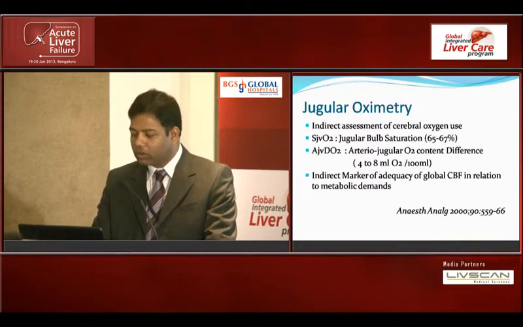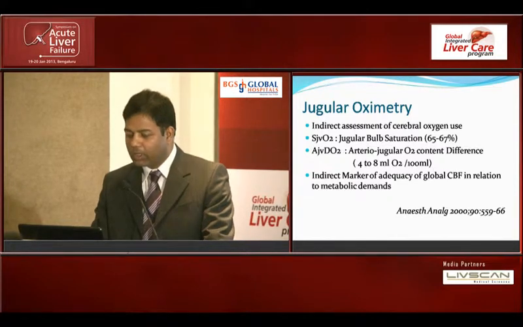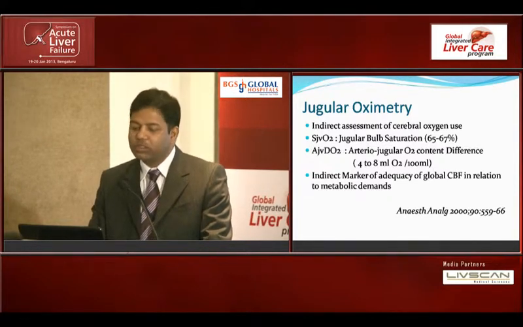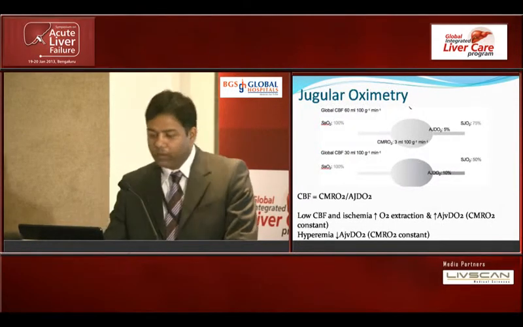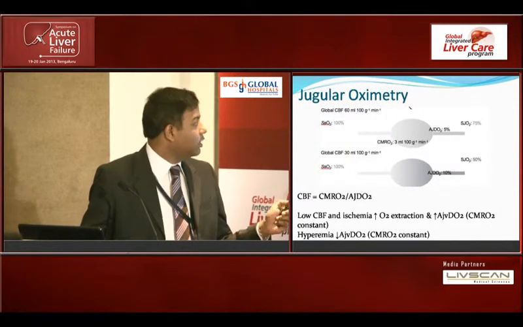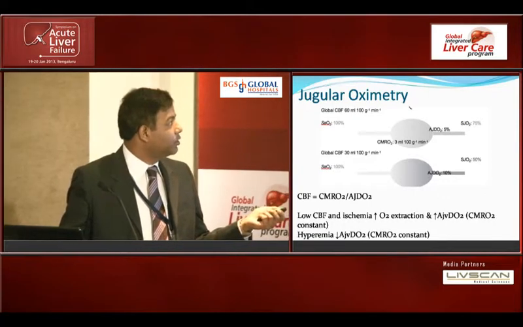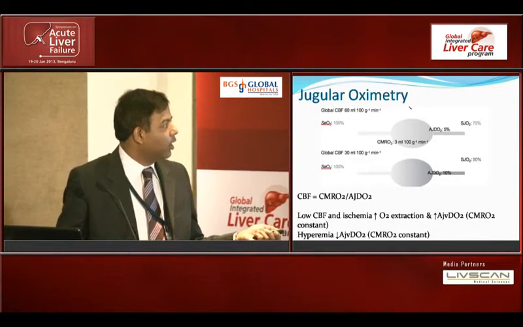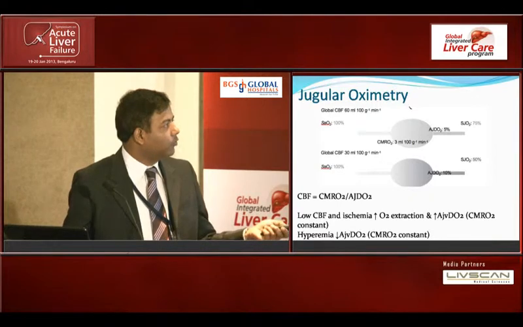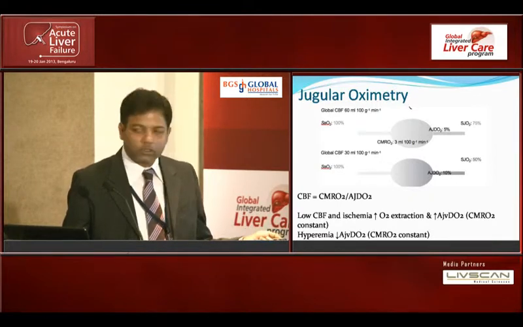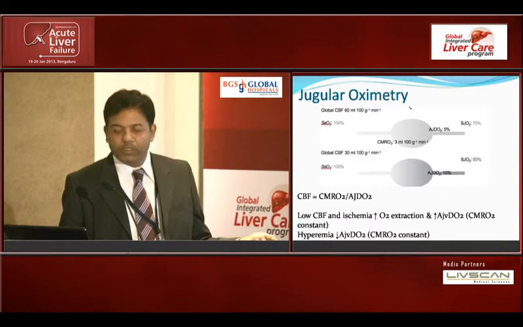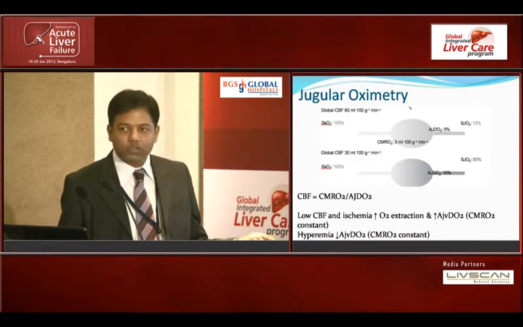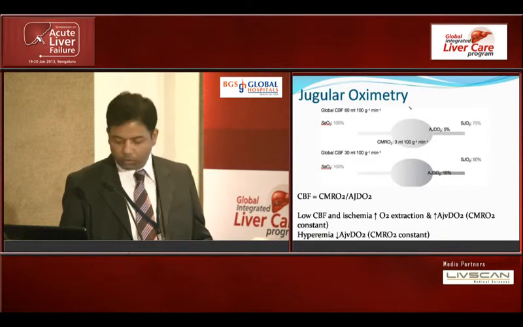So there are certain normal values which have been calculated, and it helps us in assessment of cerebral oxygen use. Now look at this graph. In this, what we see is that in patients, here the cerebral blood flow is 60 ml, here it is 30 ml. And if this is a constant, we see a fall in jugular venous saturation. So obviously, this will alert us that the patient's oxygen blood supply is getting compromised, or we should intervene.